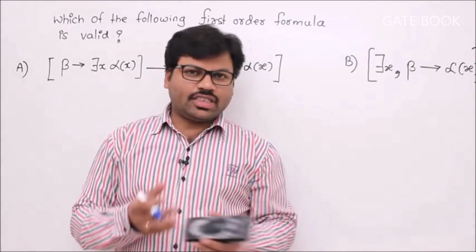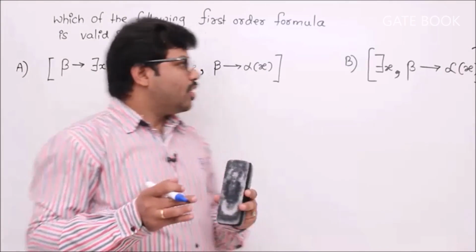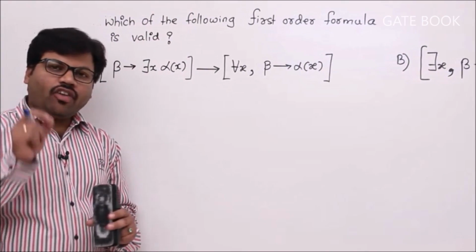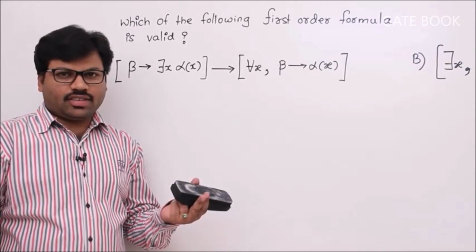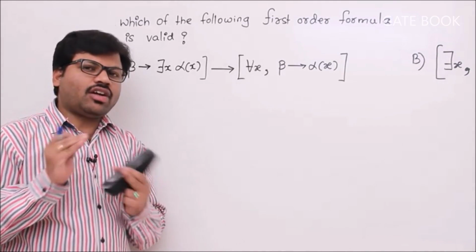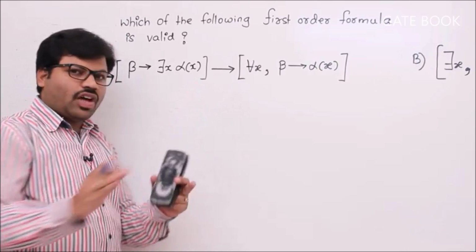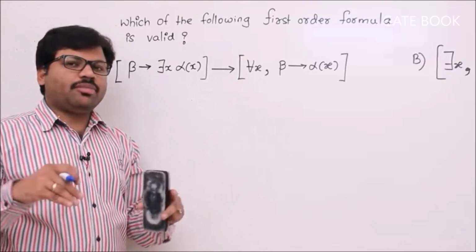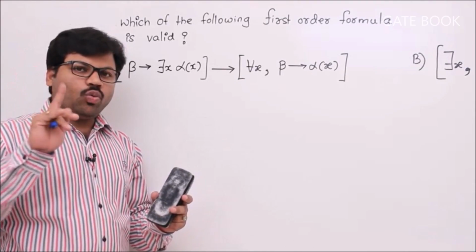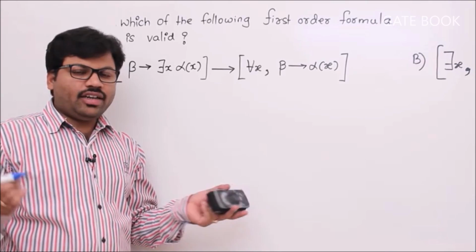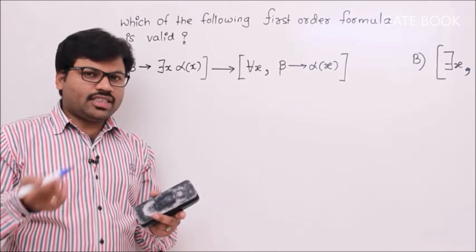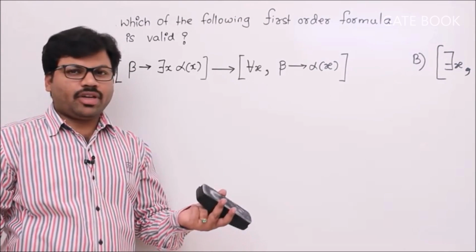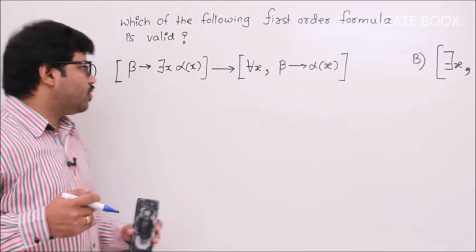Let's solve some GATE questions related to this first order logic concept. The first one is, which of the following first order formulas is valid? A formula is valid if it is true in all the cases. If you want to prove that something is not valid, that's easy. Prove that that formula is false. So always, my goal is to prove that some statement is false, because out of four options, one is valid, others are invalid, right? It is easy to recognize whether something is invalid or not. Simply prove that the formula is false. That's it. So automatically it will become invalid. That is what I am going to do now.